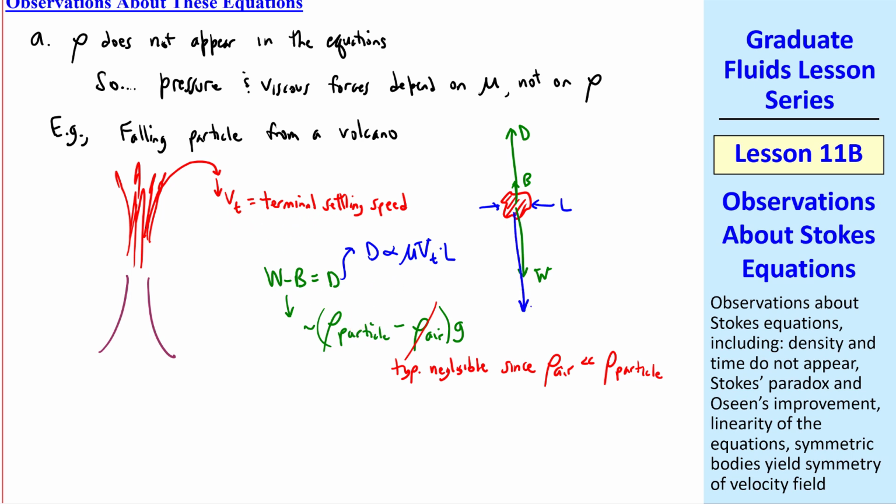The particle will fall at speed Vt independent of the density of the air, even though the density of the air may increase by a factor of 10 or more as we go from high up in the atmosphere down to the ground. But density never appears in our equations, so Vt is fairly constant, independent of the density of the air. Meanwhile, viscosity changes with temperature, so Vt may vary somewhat with elevation, but if the temperature were constant this whole way, Vt would be constant.